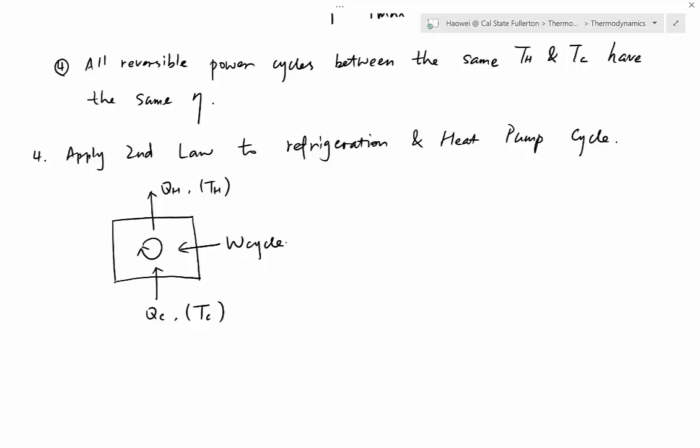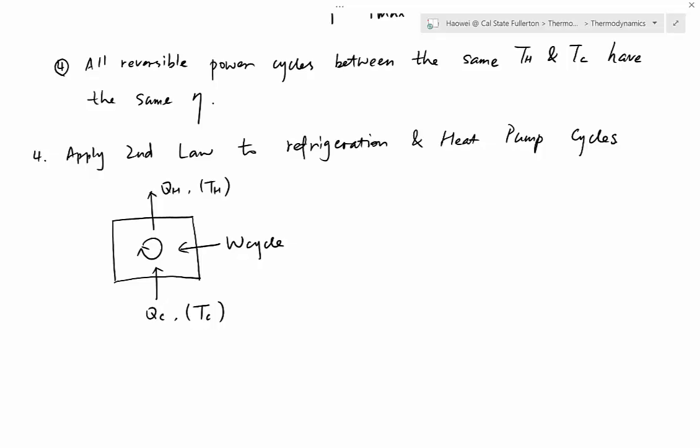Heating cycle absorbs heat, QC, from the cold outside of your house, which is at very cold temperature, we call TC, and then releases the heat to the warm inside of your house. We call it TH, which is at a higher temperature, TH. And heat transfer will never happen from cold to hot unless you pay. So again, we pay electricity, which is W cycle. So that's why the two cycles have exactly the same diagram.